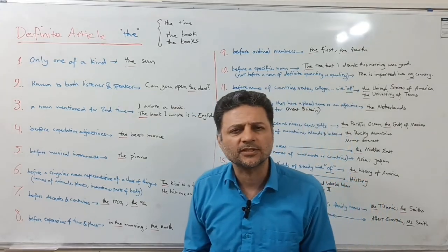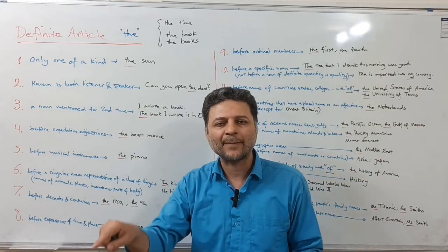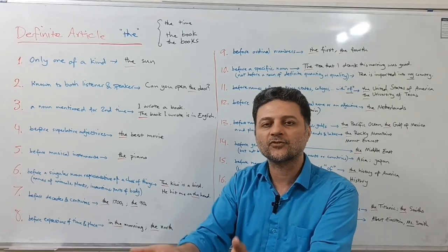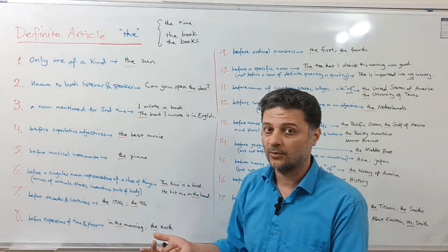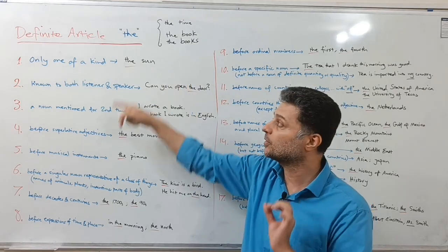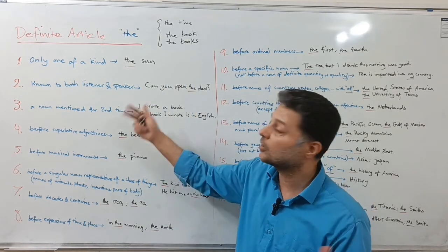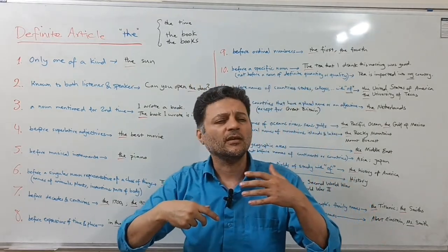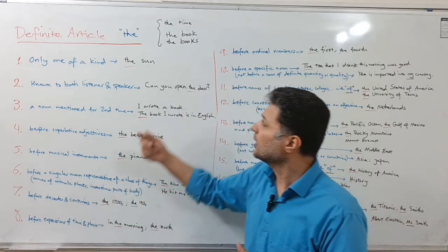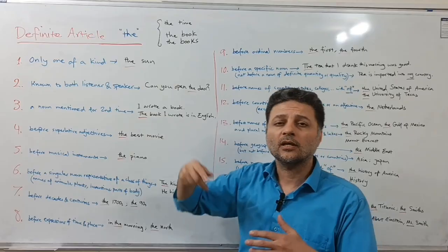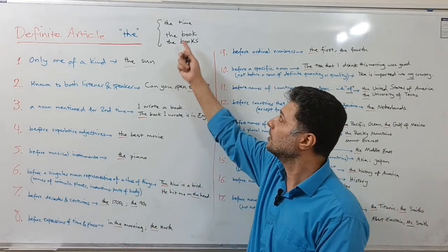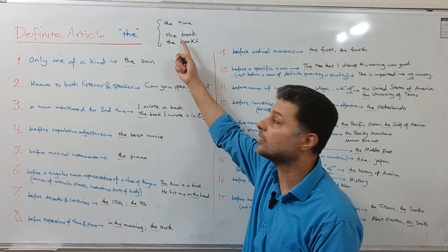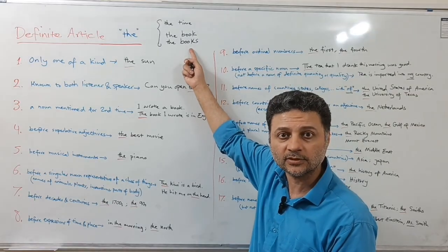Okay, why do we use it in the first place? Definite means it is clear, absolute, and it refers to something that we know. We know what we are talking about, right? So that's the first thing to know. And the second thing I want to mention before we start talking about the rules, the most common rules of using the, is that we use this for either singular or plural nouns. Or we use it actually for either countable nouns or uncountable nouns. Uncountable nouns like time, daytime, we can use it before. Or we can use it before a singular countable noun, or even before plural countable nouns, like the books, okay?